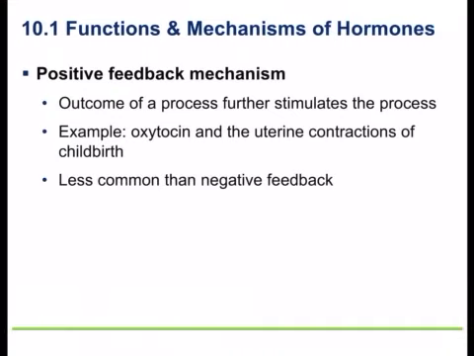There's very few examples of this at the hormone level except for one example right here, and that is when you have the uterine contractions. The uterine contractions are caused by oxytocin. So when you're delivering a baby, the uterus is contracting. The hormone oxytocin acts on the smooth muscle cells of the uterus, all right? And so what's happening is that rising levels of estrogen towards the end of pregnancy stimulate more release of oxytocin.